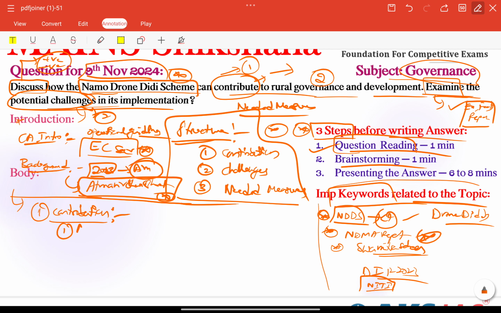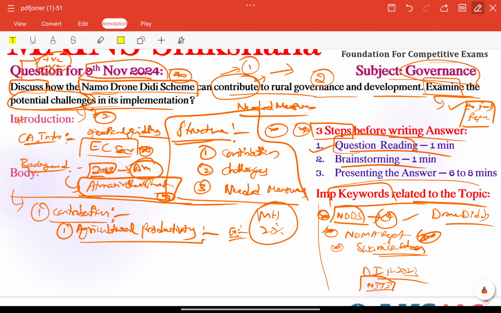First of all, we can connect our agricultural productivity. That is also very important here because of the contribution. Because of this particular scheme, these drones will help with crop monitoring, pesticide spraying and soil health assessment, etc. So this will be useful for agricultural productivity. In Maharashtra also we can take an example. In Maharashtra, using drones increased crop yields by 20%, according to the ICAR report here.